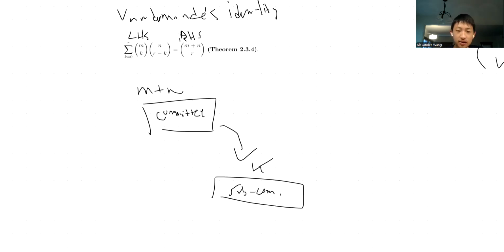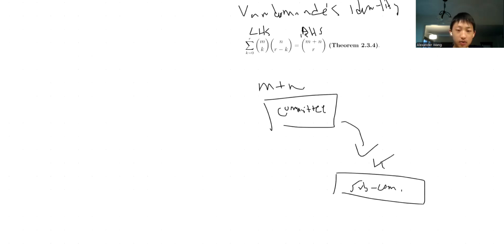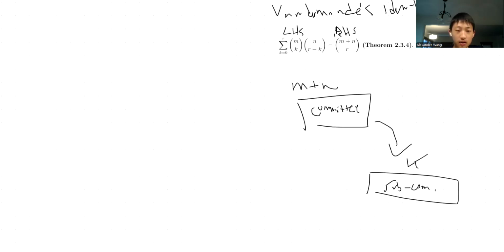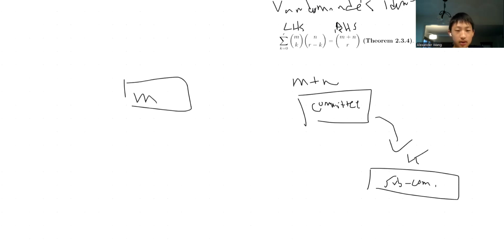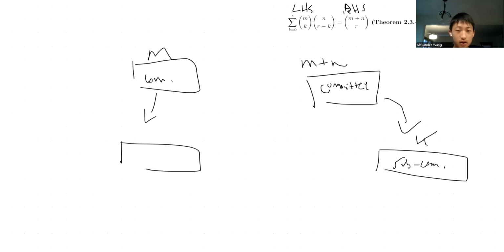So what is the left hand side doing? Normally I like to take a look at inside the summand and then look at the summation. And so inside the summand we have m choose k. We're choosing k. We have a committee of size m, and we're choosing a subcommittee of k.